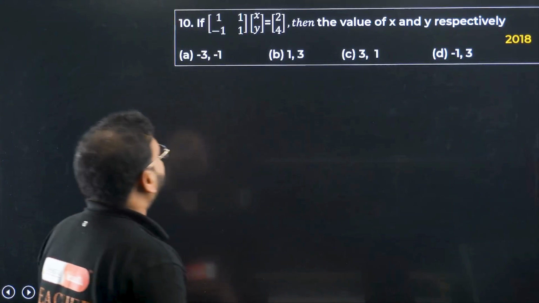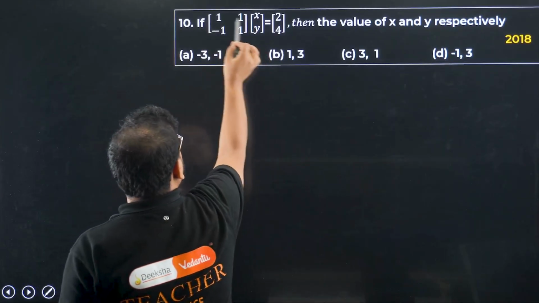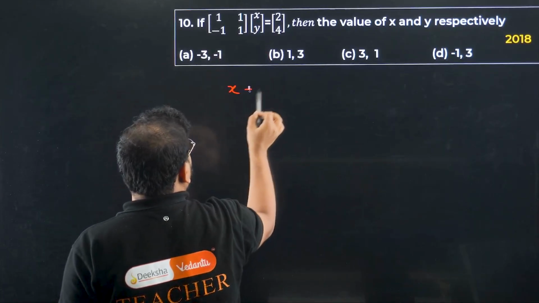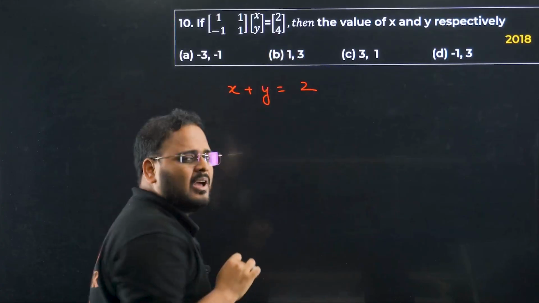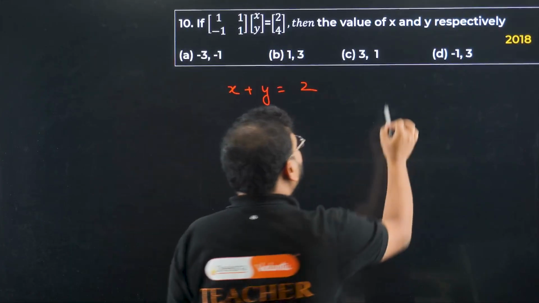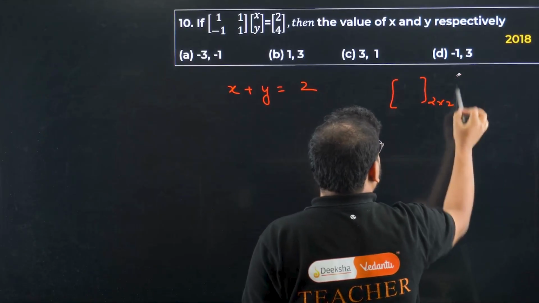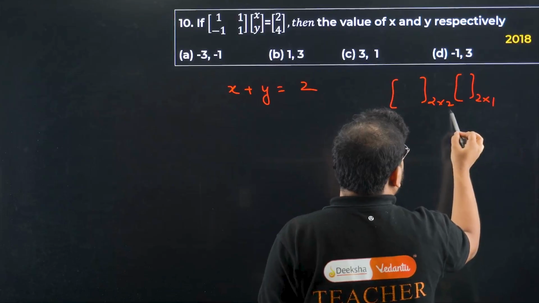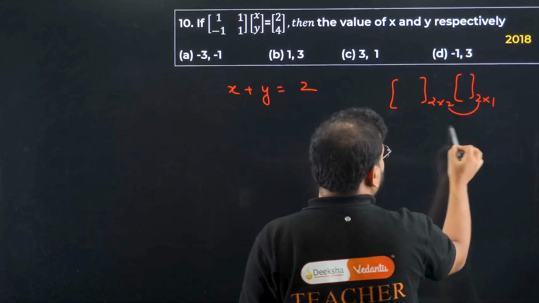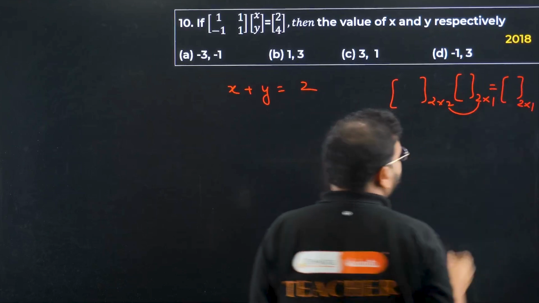So we have 1 into x. How to solve it? Row to column, right? Multiplication: 1 into x, 1 into y. So we get x plus y equal to the first term, which is 2. How can you say that, sir? Think about it. If I write this matrix, what is the order here? 2 cross 2. The small matrix, what is the order here? 2 cross 1. Multiply them, what are you going to get? This will be 2 and 2, so we can multiply, and the result will become a 2 cross 1 matrix, right?